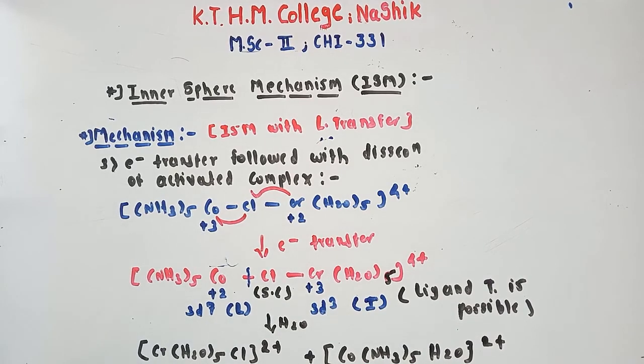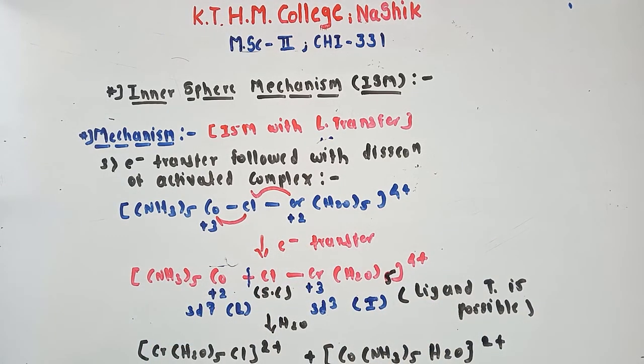First step is, what was the first step? First step is dissociation of water from labile complex. We have to dissociate water molecule from labile complex. Then the next step is formation of bridged activated complex. Here we have to form the bridged activated complex, so we can transfer electron through that bridging ligand.